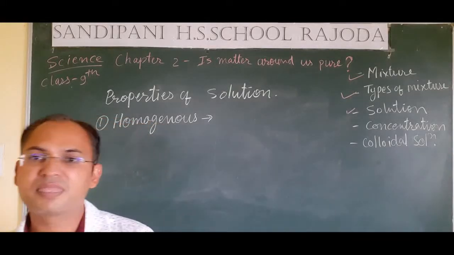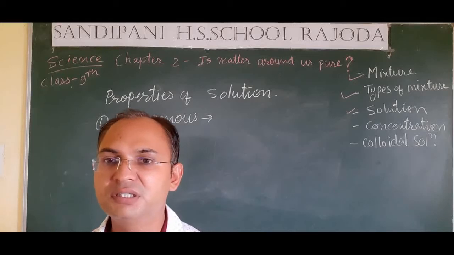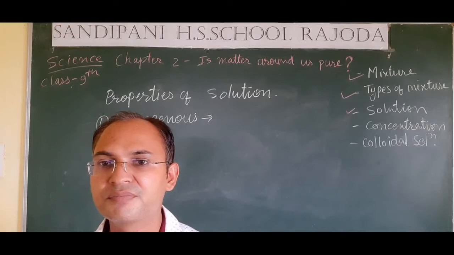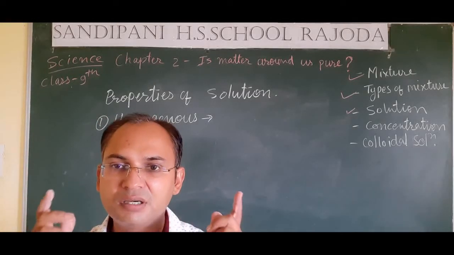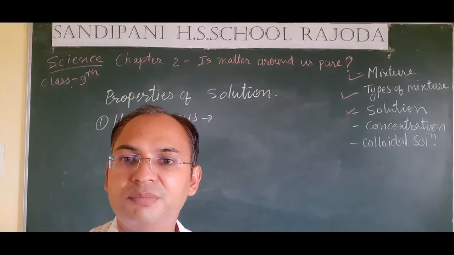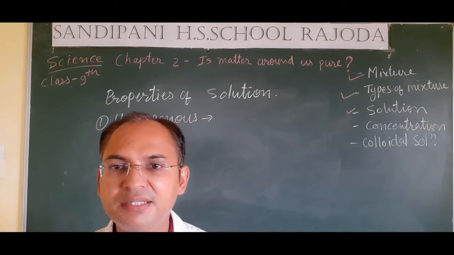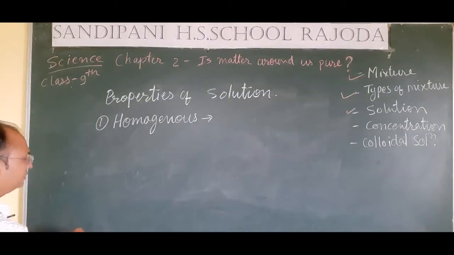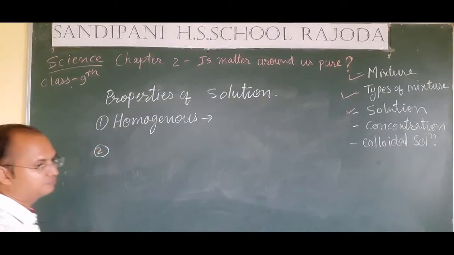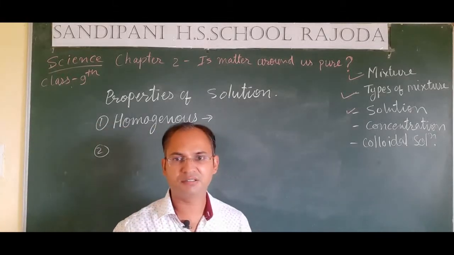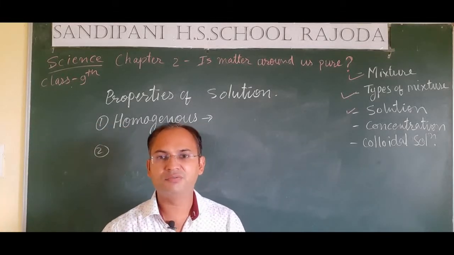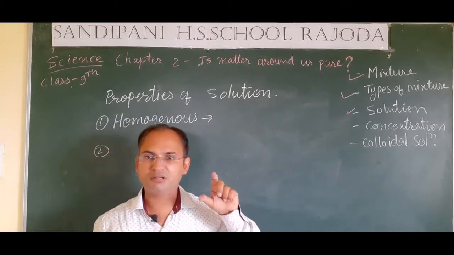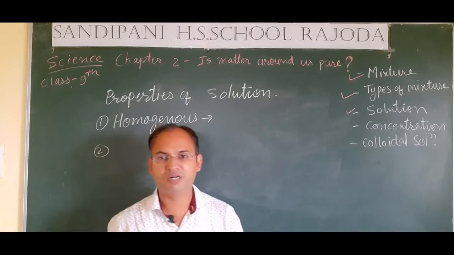In a solution, the distribution of the particles of the solute is always uniform and it has homogeneity, by which the distribution of the particles of the solute is uniform in a solution. Second thing is that in a solution, the size of the particles is very small, so that we cannot see them by naked eye. If we dissolve salt in water, then it will make a transparent solution. We cannot see the salt particles inside the water.